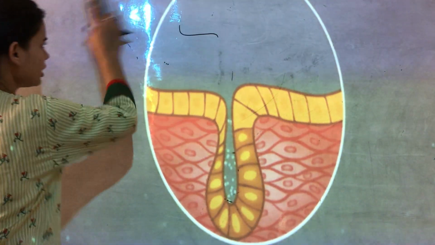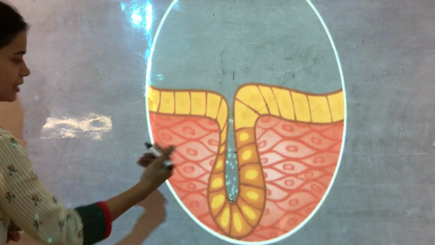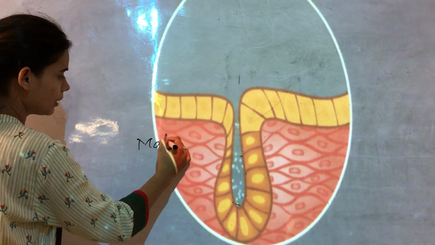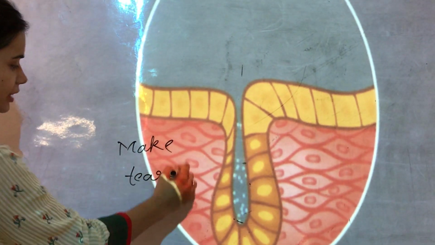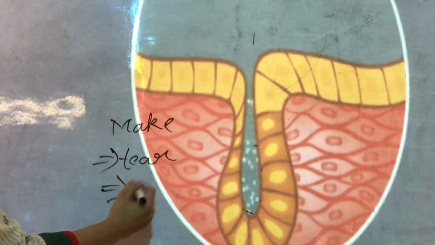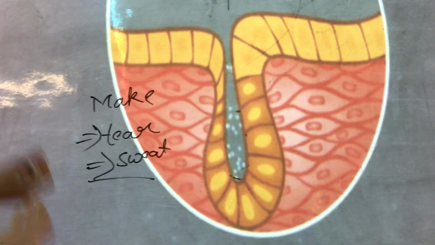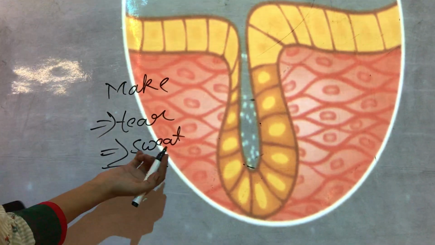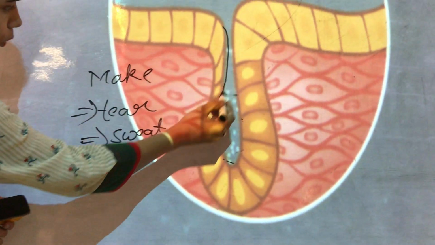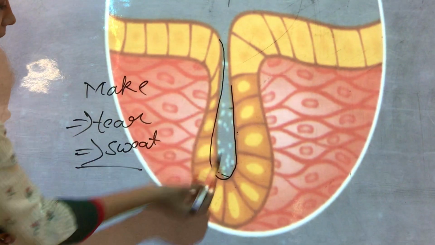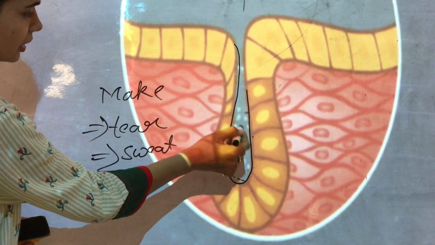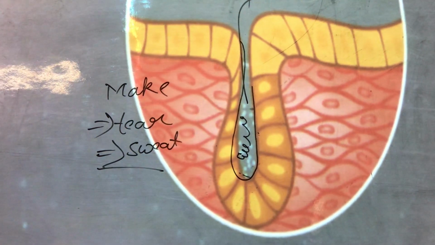Now sometimes, children, they change their shape and make something. For example, tears, they also make tears. Yes, they also make sweat. So all these things are made in this columnar epithelium. What it does is that it moves inward and makes this space, makes things here and secretes them out.